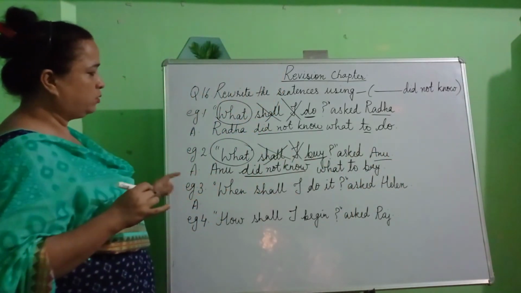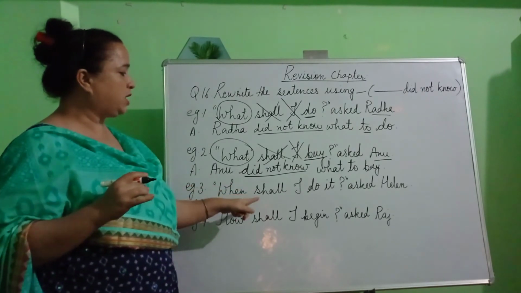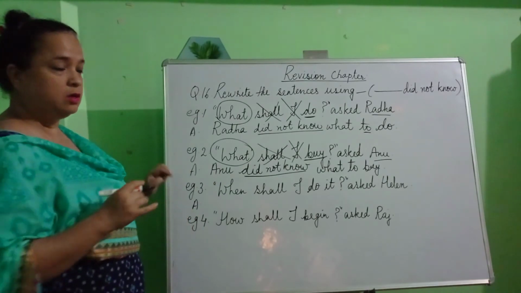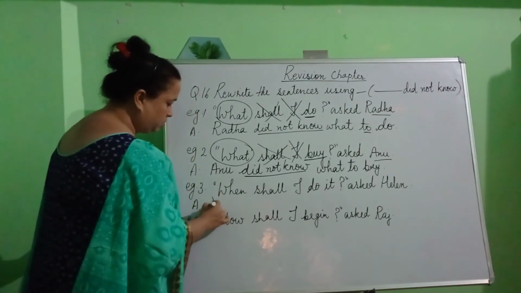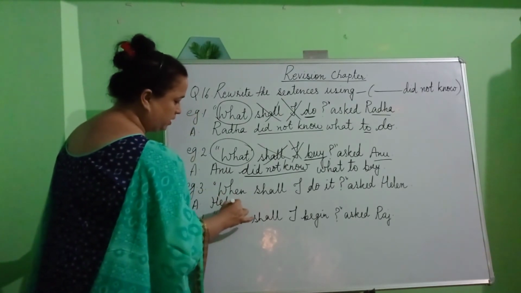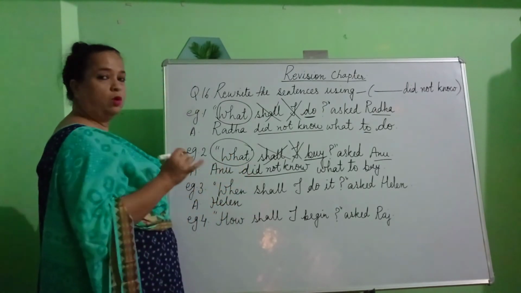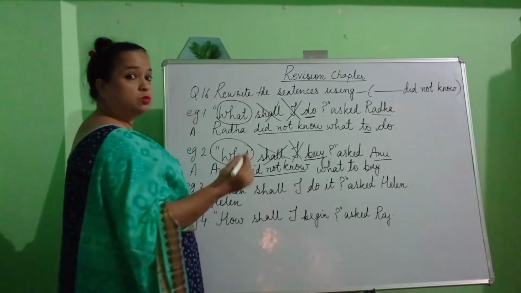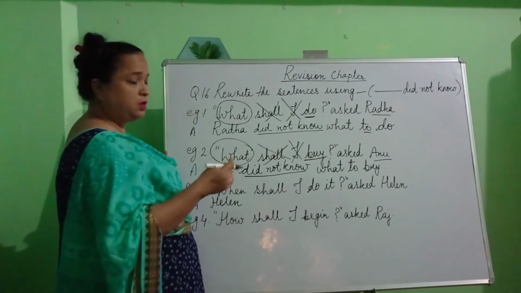Now children, let's have a look at the next one. "When shall I do it?" asked Helen. So who is asking this question? This question is being asked by Helen. What does she not know? She does not know when to do the work given to her.